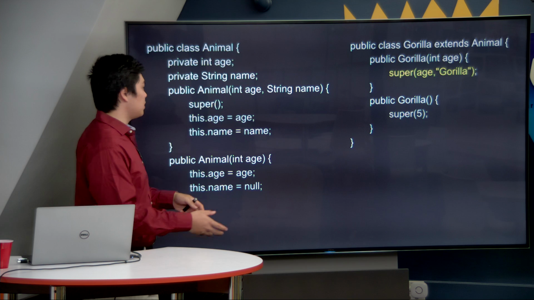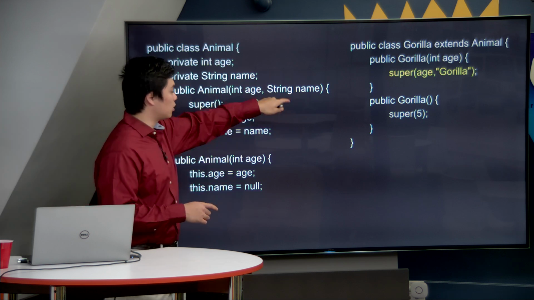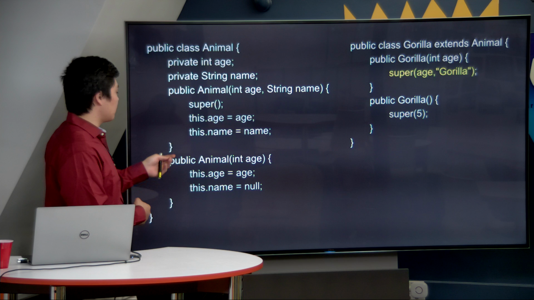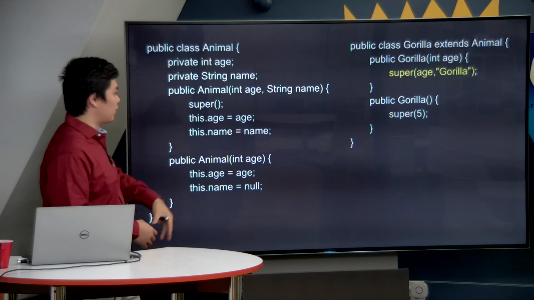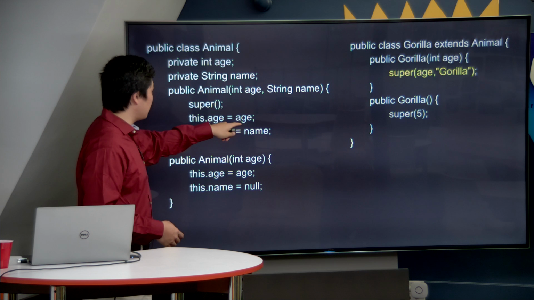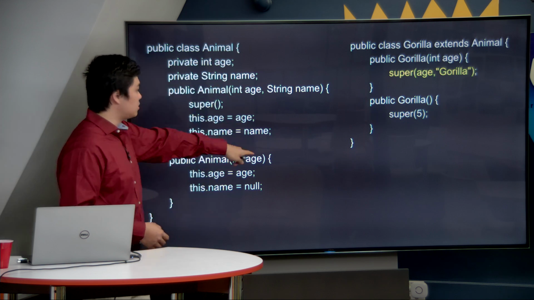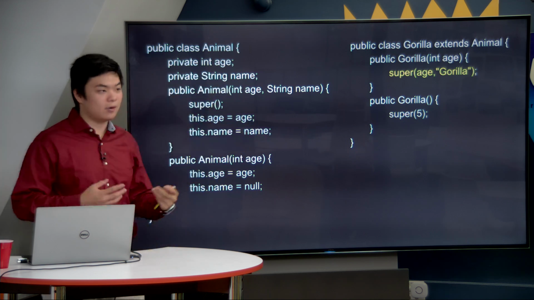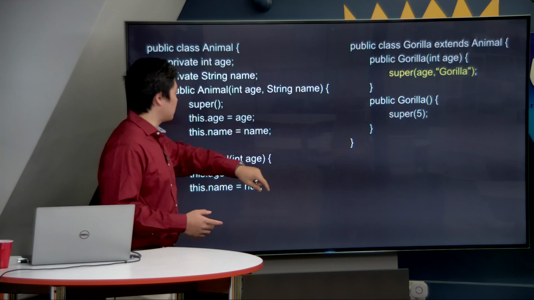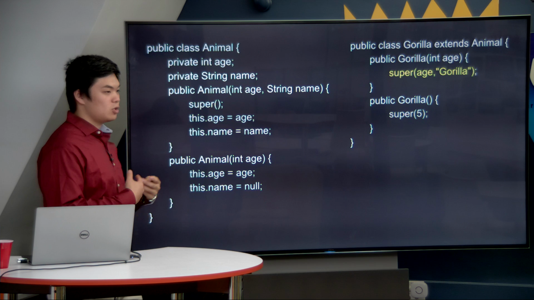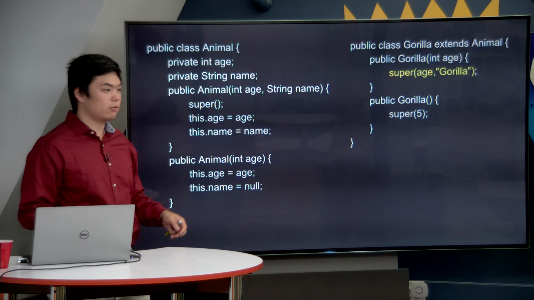And gorilla says, all right, put in an age for me and put in the word gorilla. And what is going to come back is these actions. So by going over to animal and referencing its constructor, we now take the age and store it inside of the age variable. We take gorilla and we store it inside the name variable. And voila, it's done. We could have specified this in a ton of lines of code by repeating it, but instead we just use a super keyword to get rid of all the redundancies.